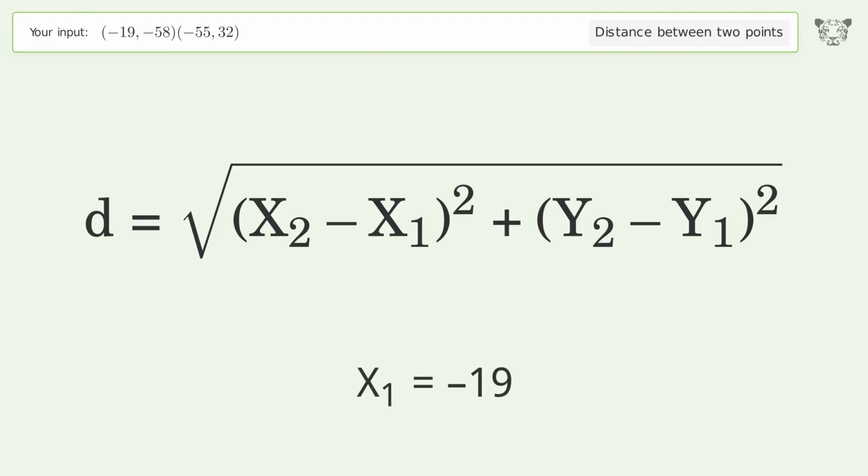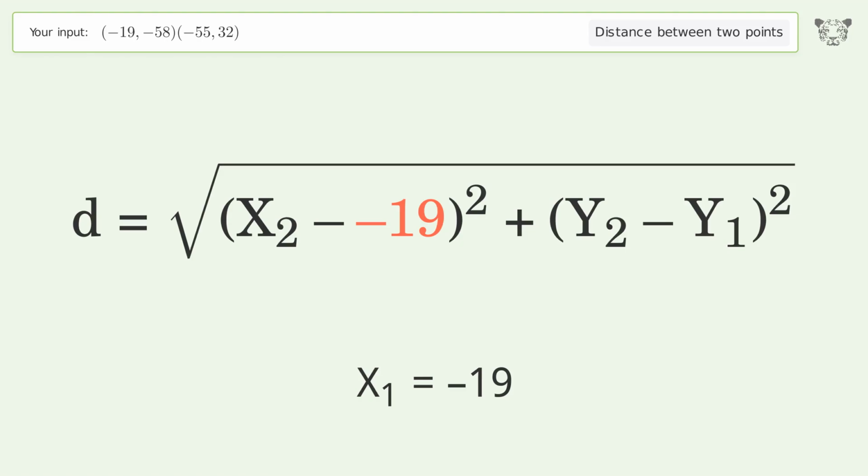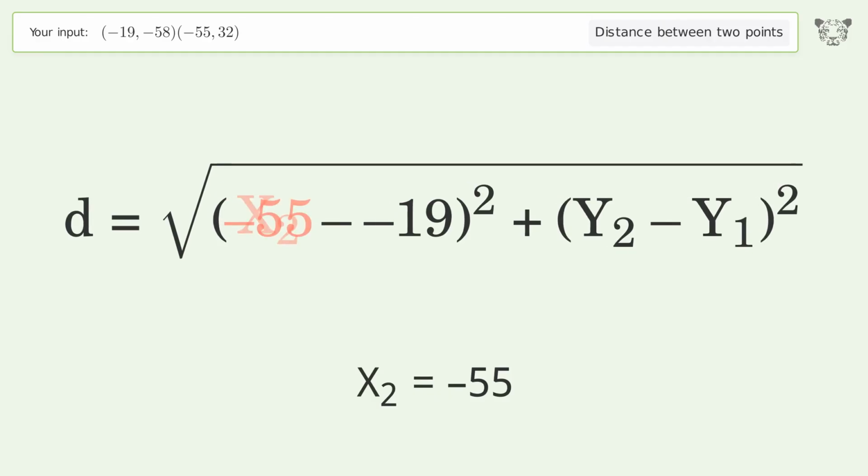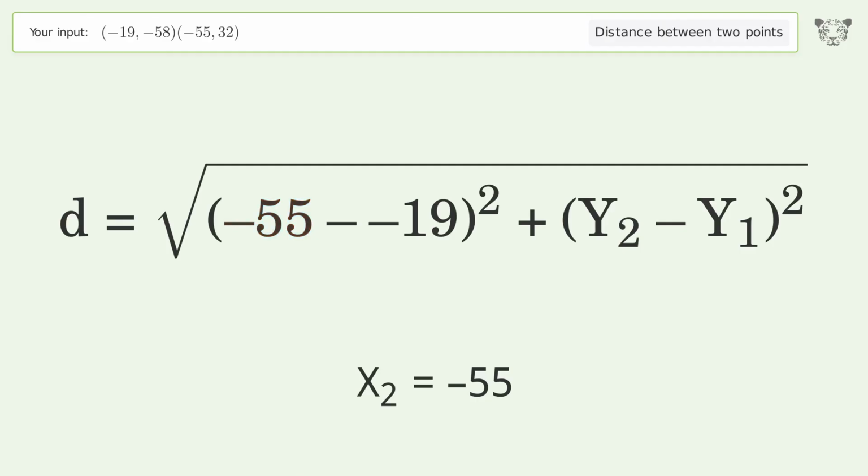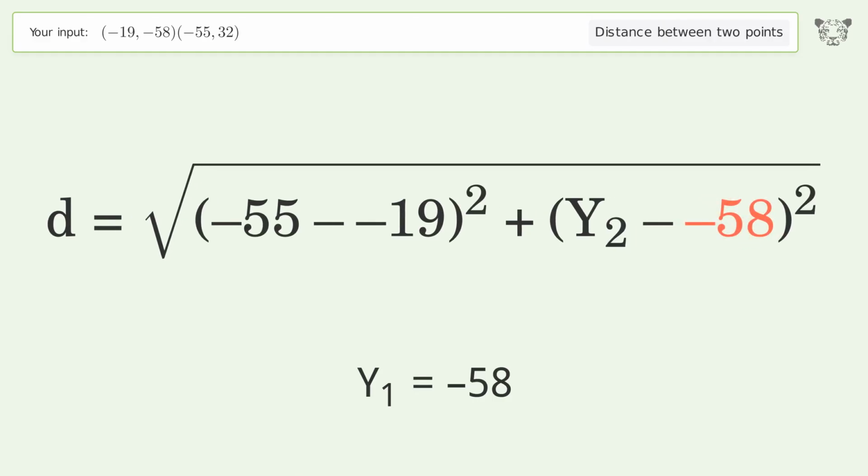x1 equals negative 19. x2 equals negative 55. y1 equals negative 58. y2 equals 32.